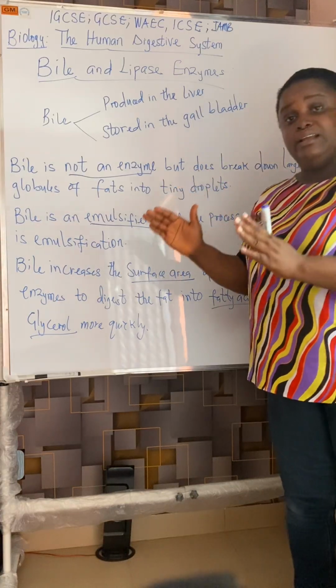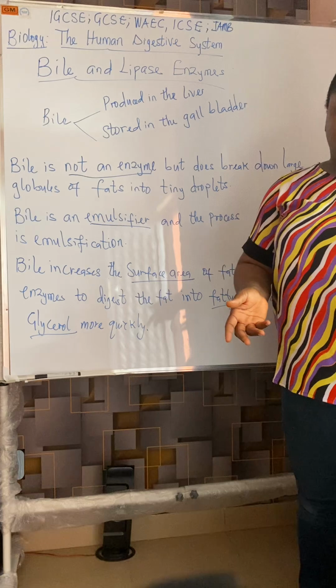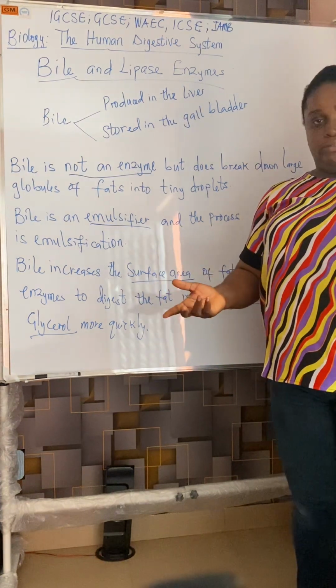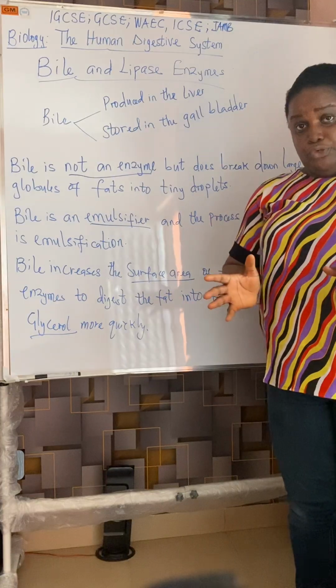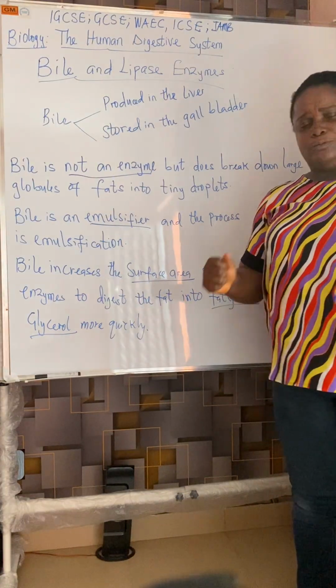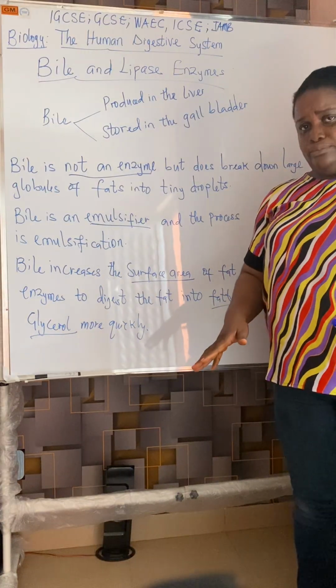Remember, when an acid reacts with an alkaline, the product is what? Salt and water. And when salt and water is produced, we don't feel any effect, like the acid churning the stomach, the small intestine, and making it hard for you to feel comfortable.